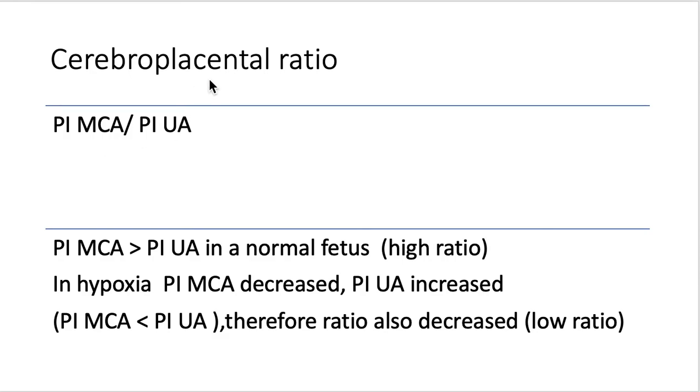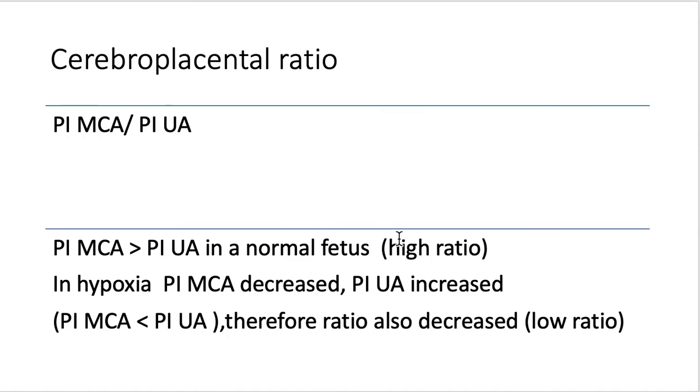And the cerebral-placental ratio. It's the ratio of middle cerebral artery PI to umbilical artery PI. And as I already described, the middle cerebral artery pulsatility index is relatively higher than in the umbilical artery.